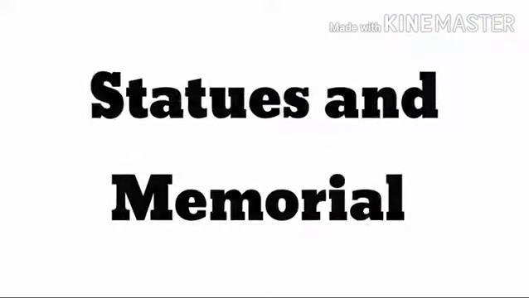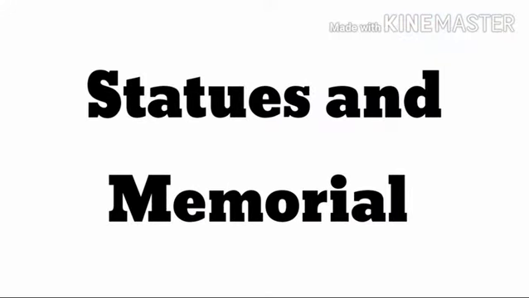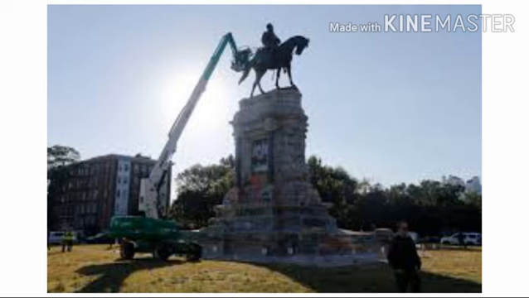Now in material sources, the next one is statues and memorials. During the pre-independence and post-independence period, pre means before and post means after, the memorials of many personalities were erected in the form of statues.